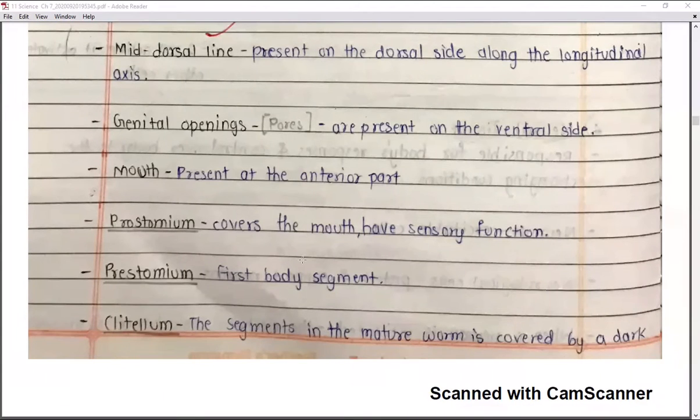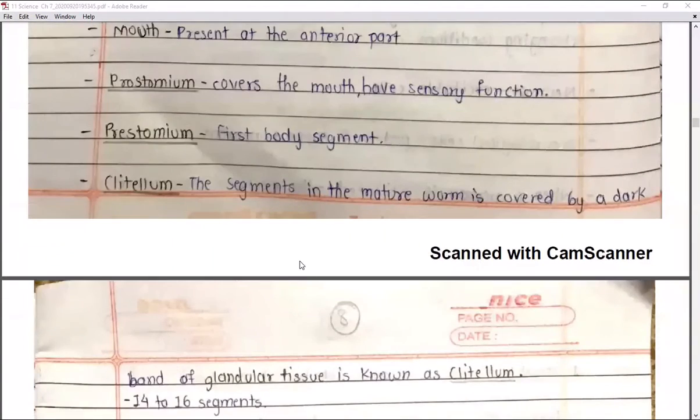Next there is the presence of the clitellum. These are the segments in the mature worm which are covered by a dark band of glandular tissue, which is known as the clitellum, right? This clitellum contains several segments, and all of these segments are present in the mature worm. These 3 to 4 segments are covered by a dark band of glandular tissue. Glandular tissue means they have the function of releasing secretion, they are glands.